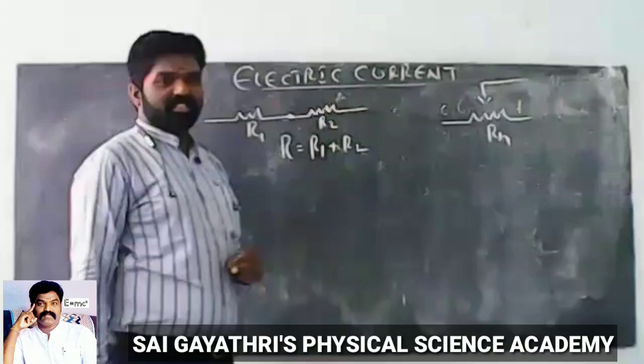I1 and I3 are entering currents, I2 and I4 are leaving currents, and the sum of the entering currents equals the sum of the leaving currents.